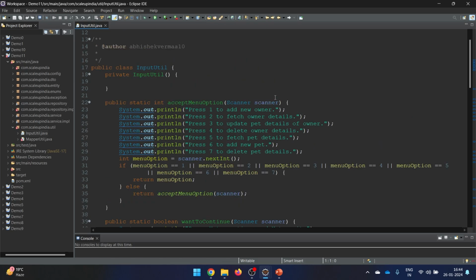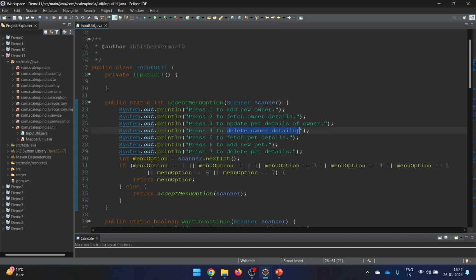So here we will see all the options. We'll say press 1 to add new owner, press 2 to fetch the owner details, 3 to update the pet details of the owner. But this time it is going to be a little tricky. Why is this particular part going to be tricky? Because when we say update pet details of the owner, we need to give the owner ID as well as the pet ID, because you don't want to update the names of all the pets at the same time. Then we say delete owner details.